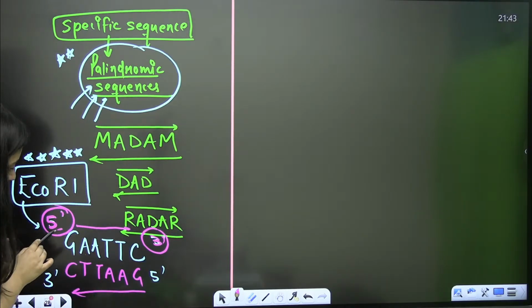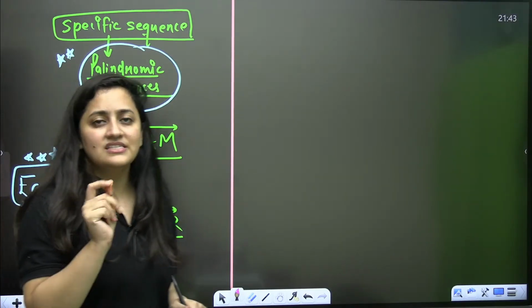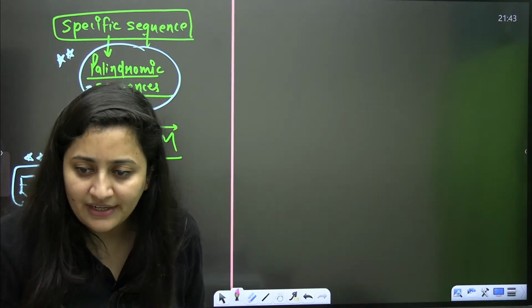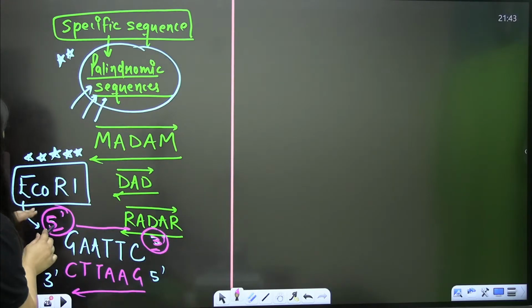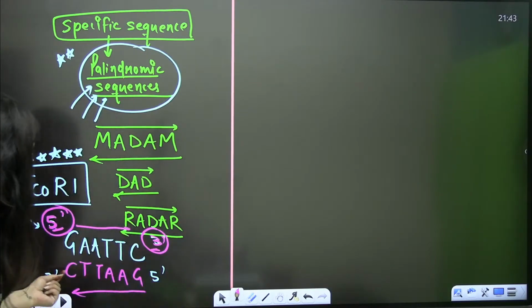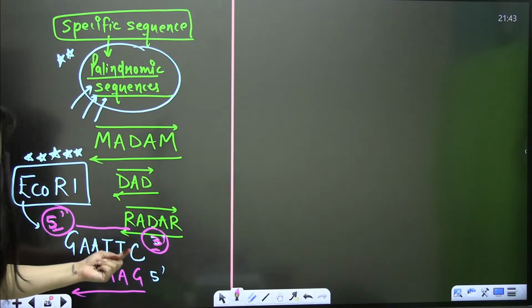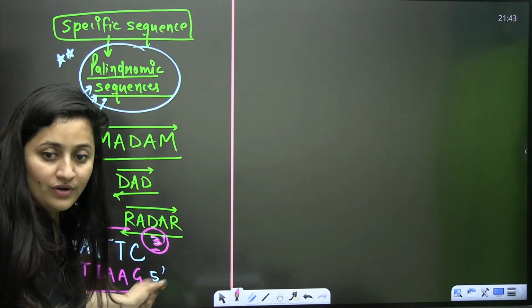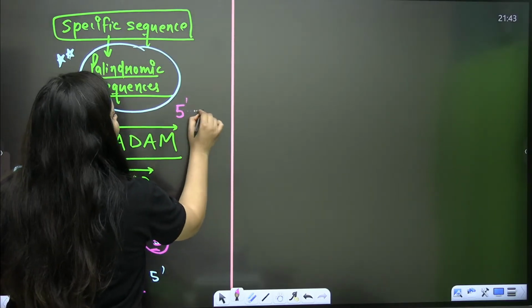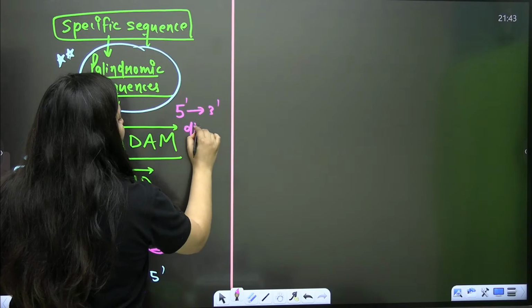And always remember, we read these sequences from 5' to 3' direction. You are never going to read it like this, C, T, T, A, G. No, never. You will always read it in the 5' to 3' direction.